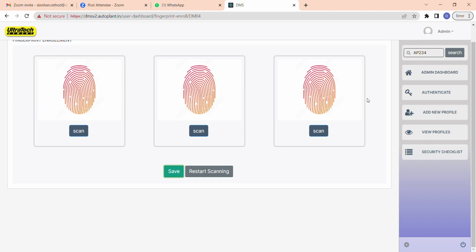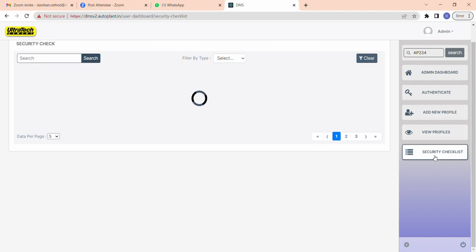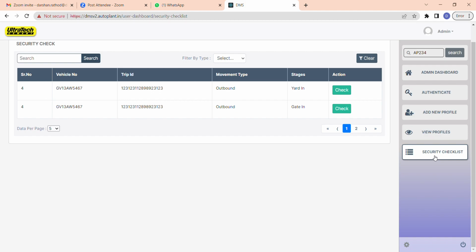So all this is for driver authentication. That is for the violation. You can store the data of the worker and the driver. So this is part 1 of DMS, that is violation, and part 2 is the security checklist. As I told you, every vehicle needs to go through different stages. So this security checklist is for stage 1 for a vehicle.